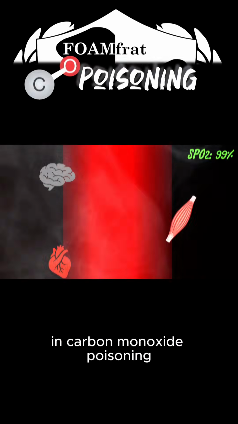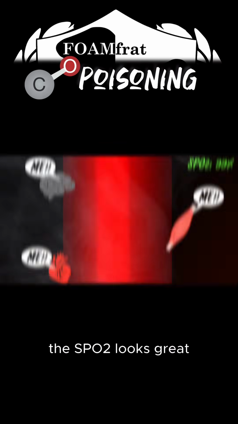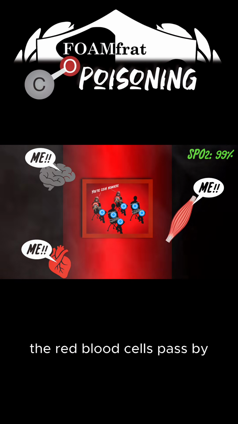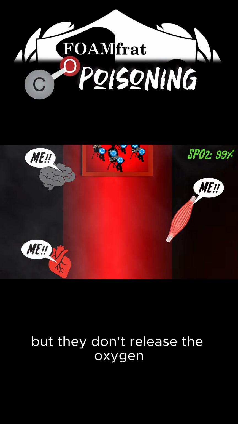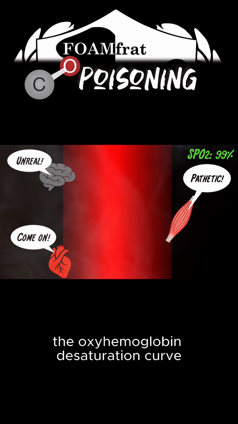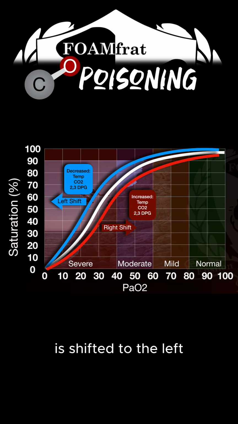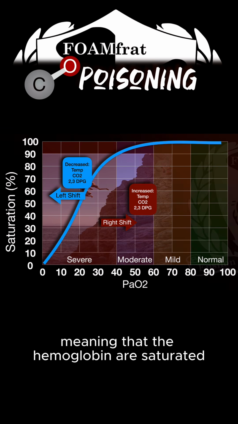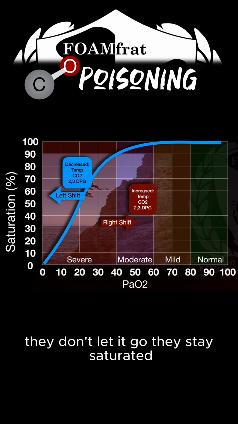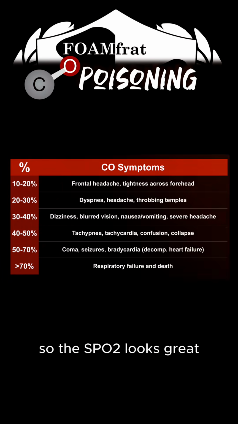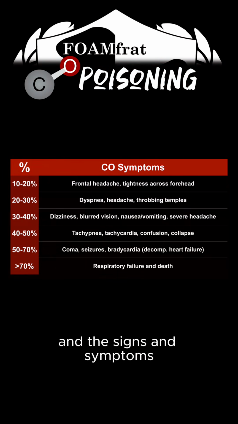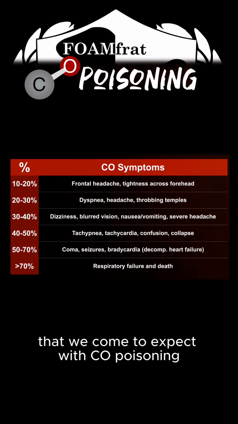In carbon monoxide poisoning, the SpO2 looks great, but the tissues are starving for oxygen. The red blood cells pass by, but they don't release the oxygen, leaving the tissues rather disappointed. The oxyhemoglobin desaturation curve is shifted to the left, again meaning that the hemoglobin are saturated, but that's kind of the whole problem. They don't let it go. They stay saturated, so the SpO2 looks great. And this leads to tissue hypoxia and the signs and symptoms that we come to expect with CO poisoning.